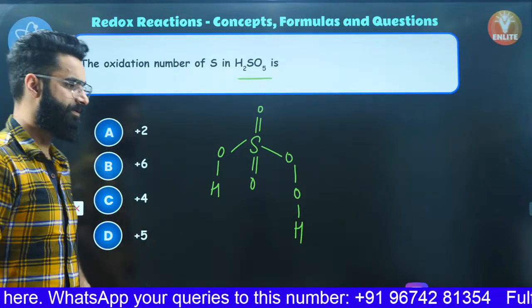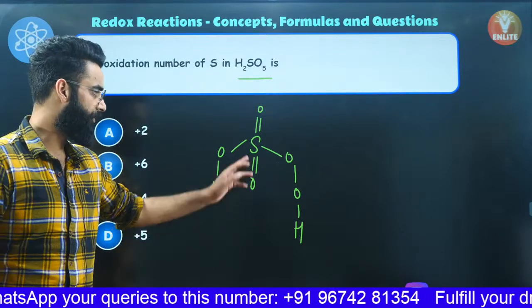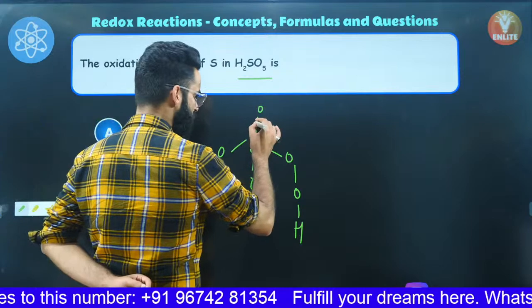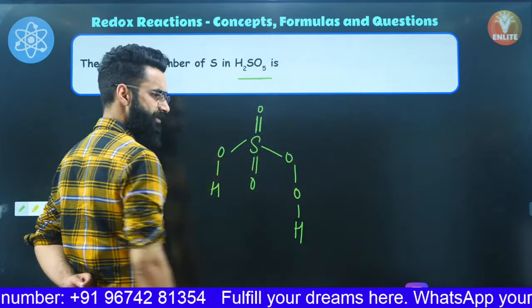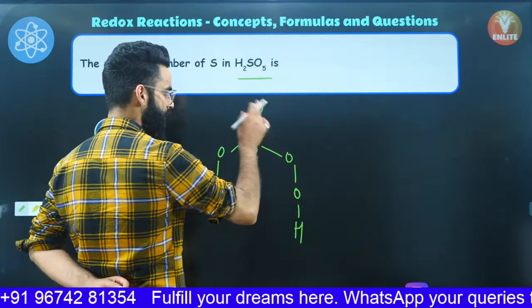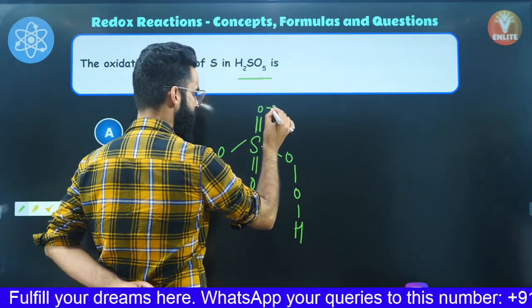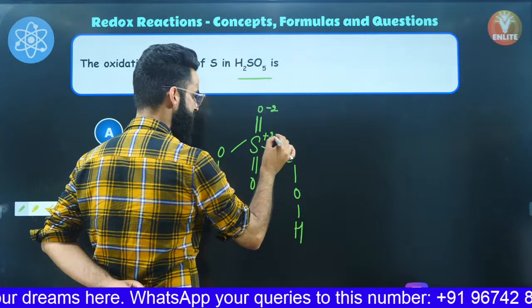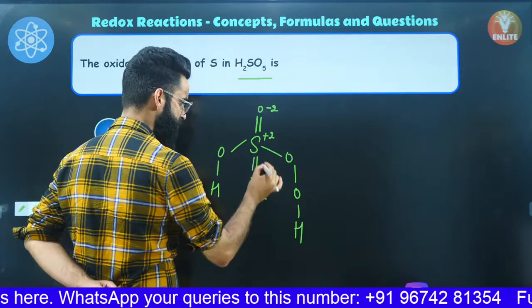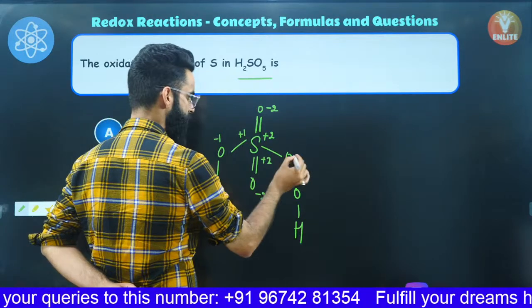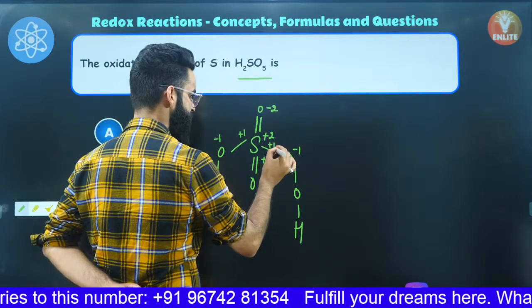Now after drawing the structure of H2SO5, you can easily calculate the oxidation state of sulfur in this particular compound. Check it out. If you talk about this particular double bond between sulfur and oxygen, which one is more electronegative? I must say oxygen, right? So oxygen is going to attract both the bonded pair of electrons towards itself, due to which it gets -2, and sulfur at the same time gets +2. Similarly, this gets -2, this gets +2. Similarly, this gets -1, this is +1. And this is going to be -1, and this is +1.